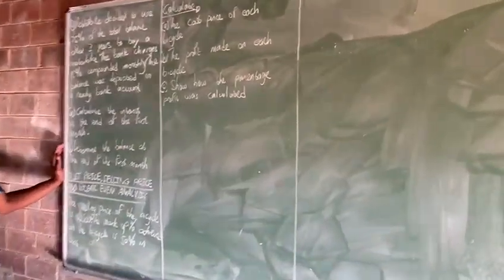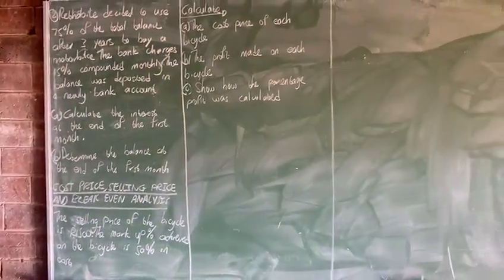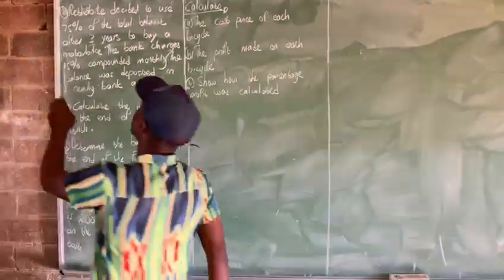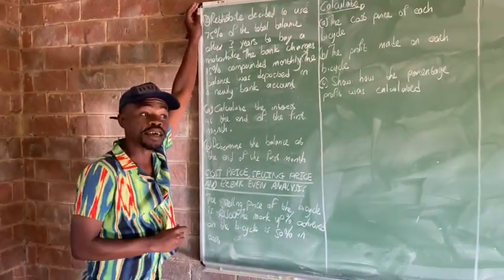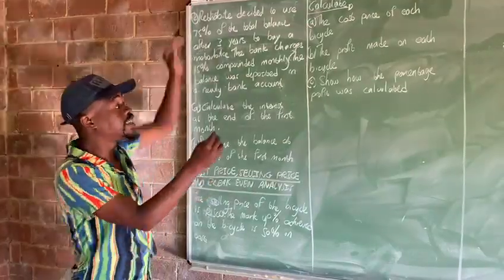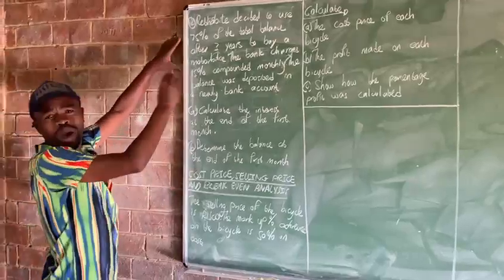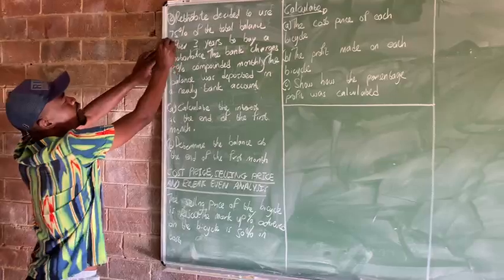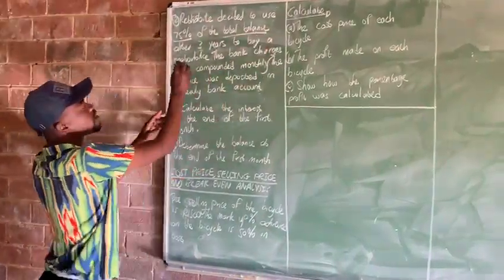Remember on part 1, guys, we dealt with that question of Tim or more and Vitamin. So now we are continuing on part 2, so let us read the question. What does the question say now? Vitamin decided to use 75% of the total balance after 3 years.